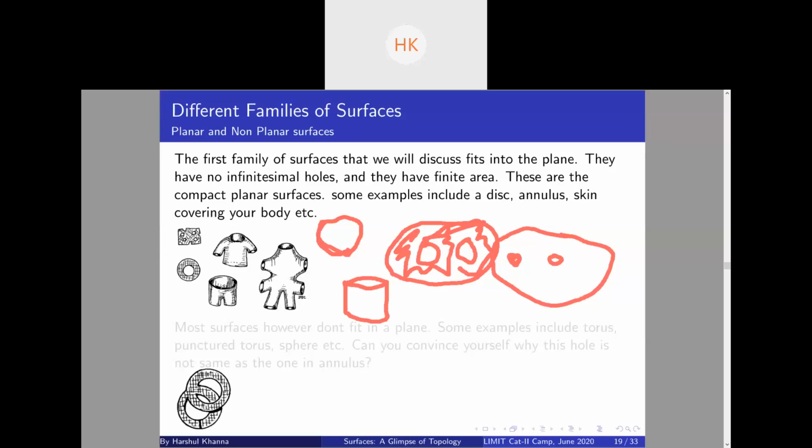The surface I drew was that of the shorts, which has two. No, it has three holes. That one hole is not essentially a hole if you see, right? Like I'm showing you, this disc has zero holes, right? But if you bring the surfaces up off the plane, then you get this mug. This mug does not have a hole. Yeah, that one hole becomes a boundary essentially. So now you all understand why these are all planar surfaces.